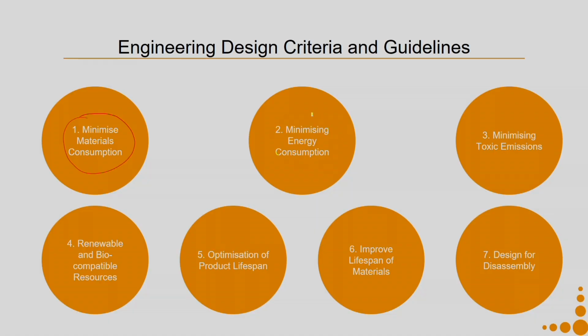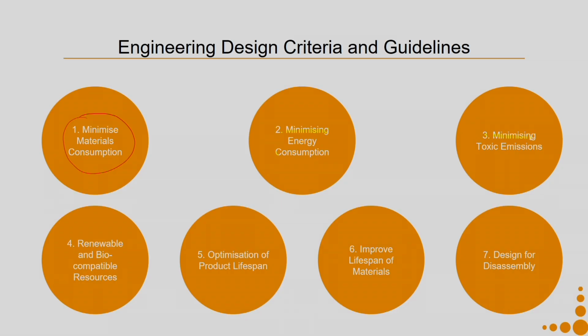Then minimize energy consumption. This energy consumption may be in the use phase, the production phase, or the design phase. So, first we have to understand where the energy consumption is the most impactful, and then we have to give higher priority to minimizing the energy consumption at that particular phase, and in general we have to try to optimize energy consumption.